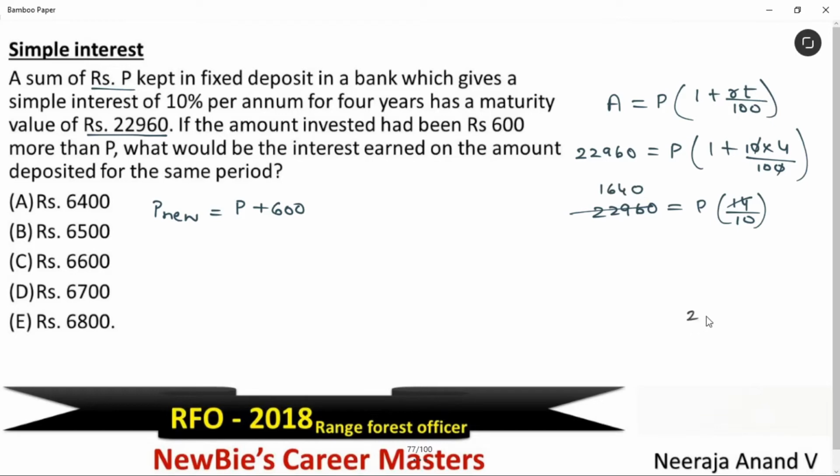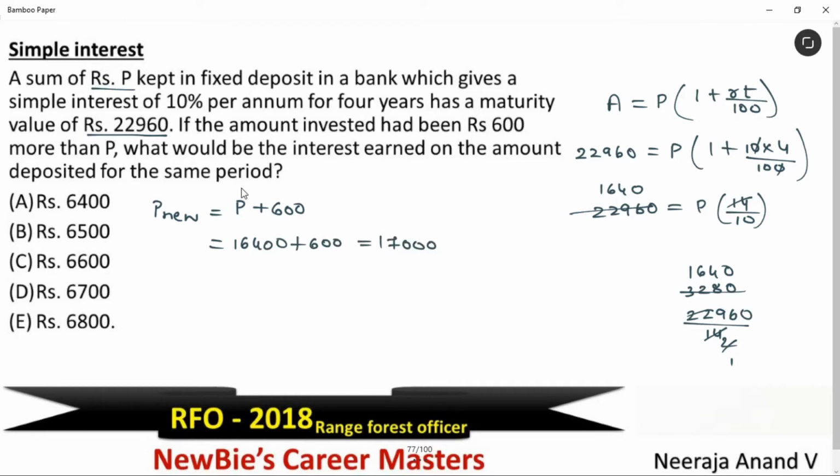Or else you can take like this, 22,960 divided by 14. 7 2s are 14, you get 1 here. Then 7 2s are 14 and we get 5 here, that indicates 8s are 0s. Then 2 1s are 2, 1 6 are 6, 4s are 0s. Same value we get. Okay, now old principal value is 16,400. You have to send this 10 this side. We get 16,400. For that add 600 rupees. New principal amount is 17,000.